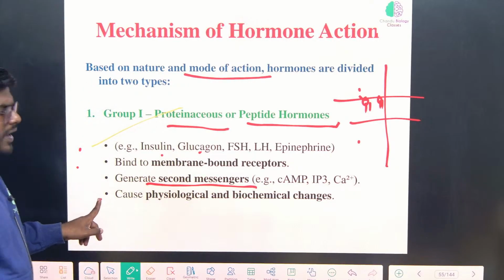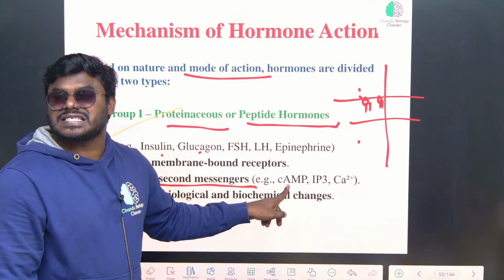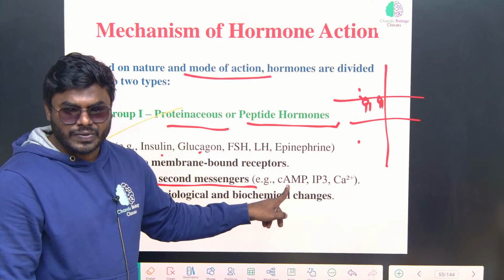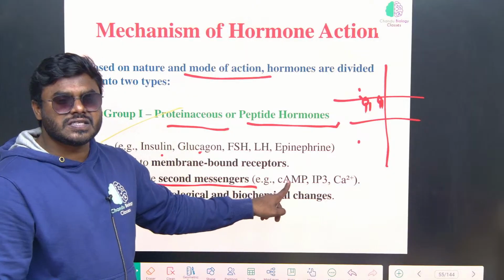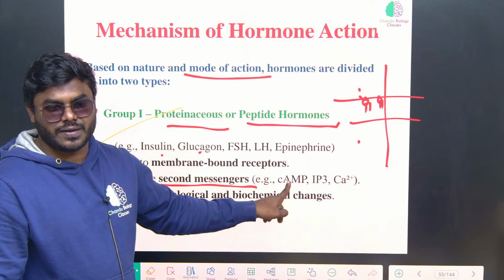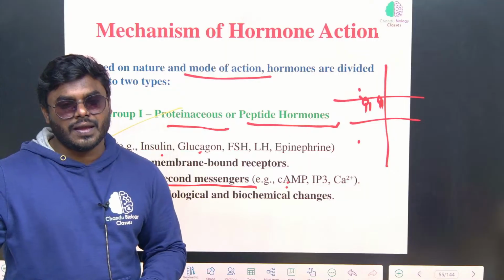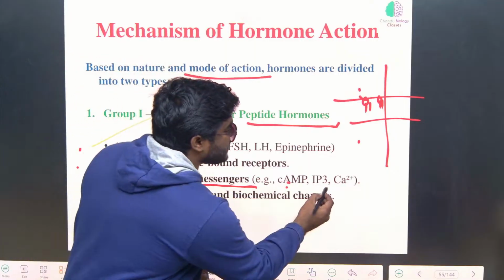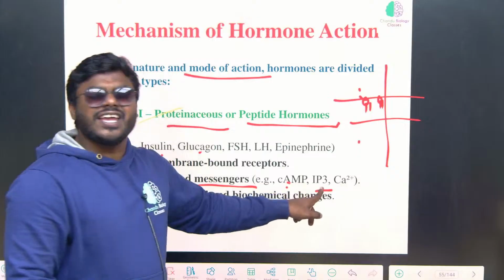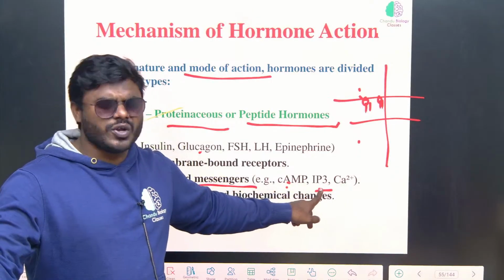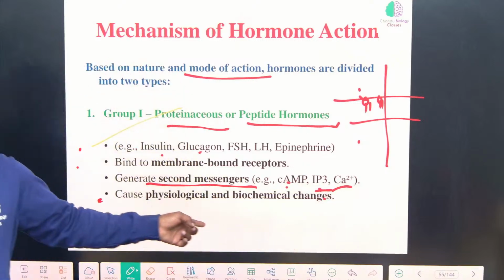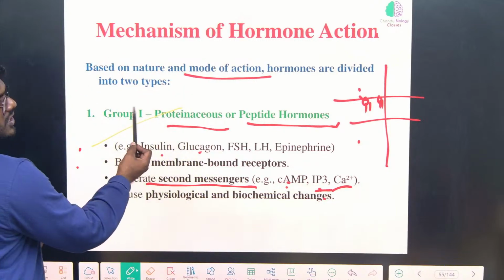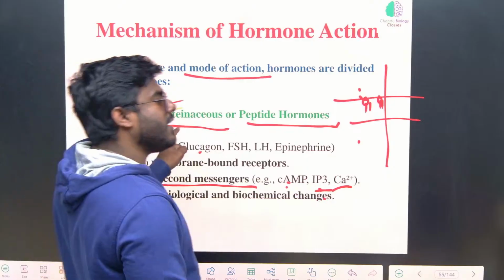Simple point. Examples of secondary messengers are cyclic AMP. Cyclic is the name of the secondary messenger. AMP represents adenosine monophosphate. ATP, what is the full form of ATP? Next, inositol triphosphate. I don't want you to remember, but remember as it is. They are all acting like secondary messengers, which are relaying the information of primary messengers.